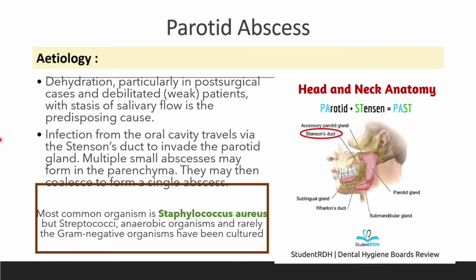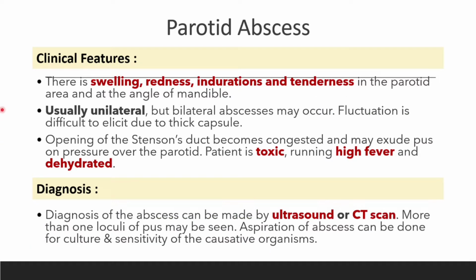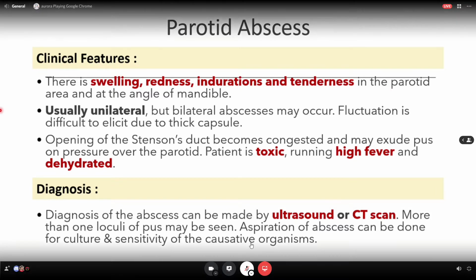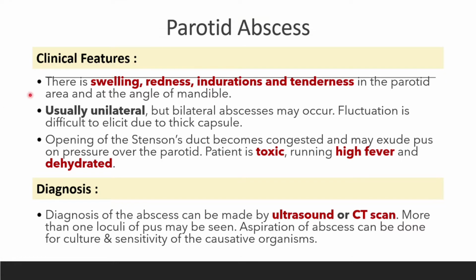Okay. So clinical features dia ada swelling, redness, induration and tenderness. Induration ni apa? Macam dia mengeras lah. Dia macam fibrosis. Dia jadi macam stiff. In the parotid area and at the angle of mandible. So usually the unilateral, but bilateral abscess may also occur. Fluctuation is difficult to elicit due to thick capsule. Okay. Opening of the Stenson duct can become congested and may exude pus on pressure over the parotid. Usually patient is toxic, running high fever and dehydrated.